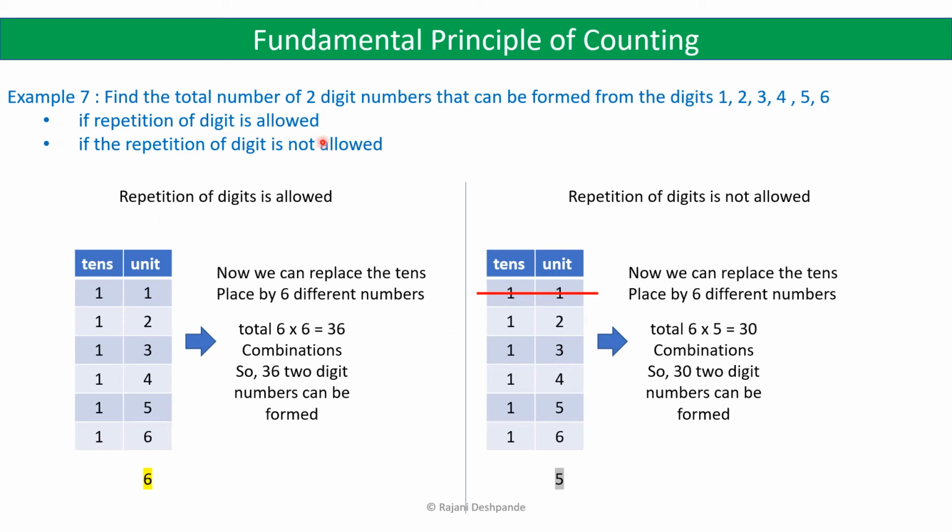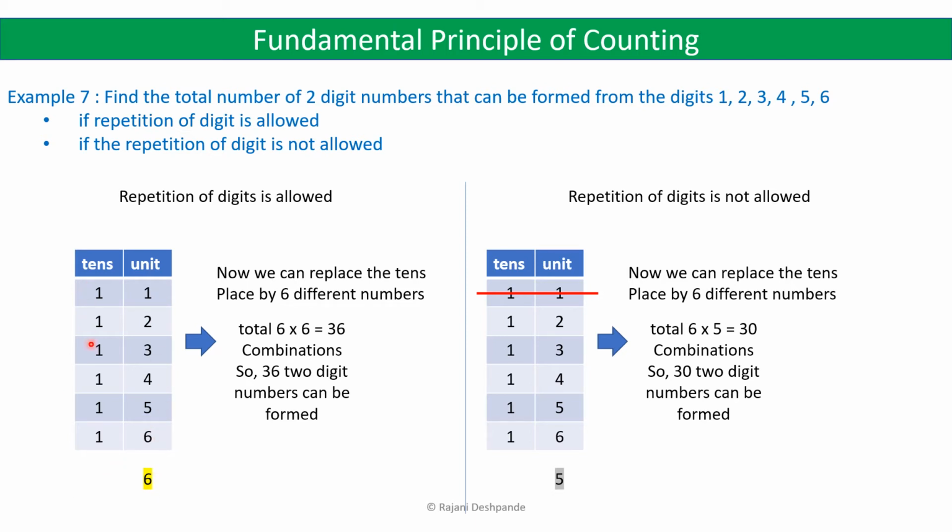Repetition of digit is allowed. So let us take the 2-digit number. A 2-digit number has a units place and a tens place. Suppose we have digit 1 at the tens place. Then in the units place, since the repetition of digit is allowed, we can have 1 or 2 or 3 or 4 or 5 or 6. So with 1 in the tens place, we have 6 choices for the units place, any one of the digits from 1 to 6.